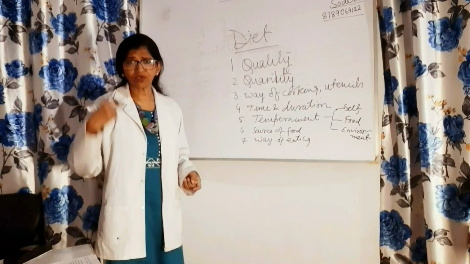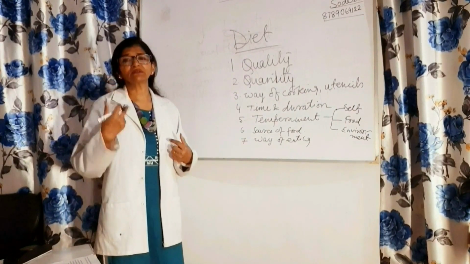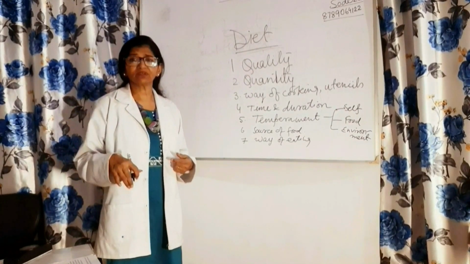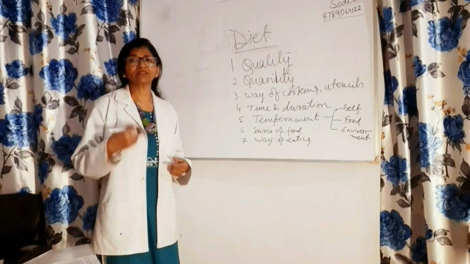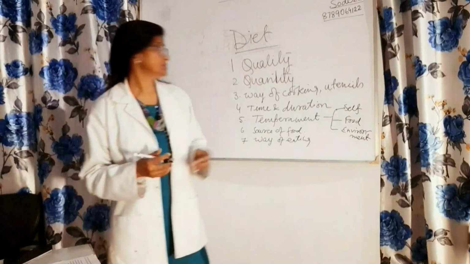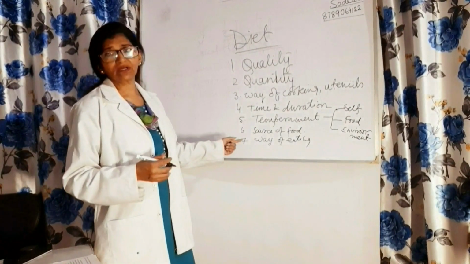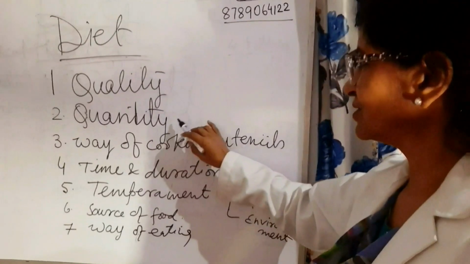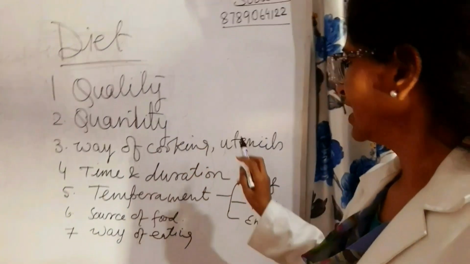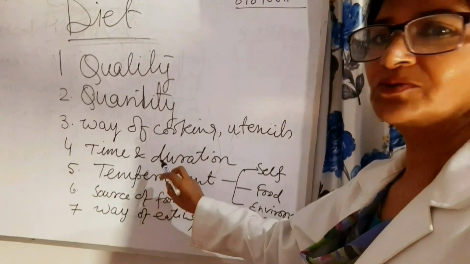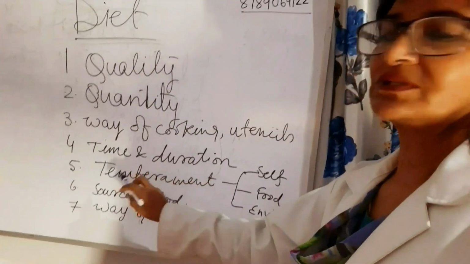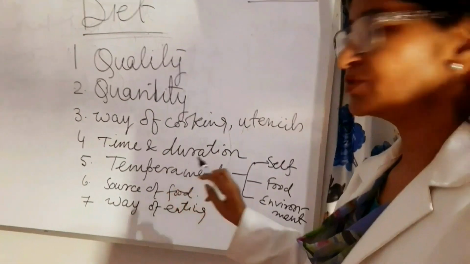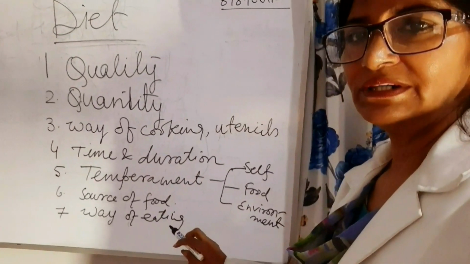You must be mindful and conscious about your diet. See, God has provided us such a fantastic, marvelous system and mechanism. Don't misuse it, don't abuse it. Be mindful. Have mercy on your system. Follow these checklists to lead a healthy and happy life. Quality of food, quantity of food, way of eating, way of cooking, duration, time, temperament, everything is important. All these points are equally important.